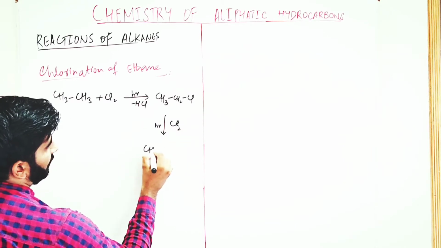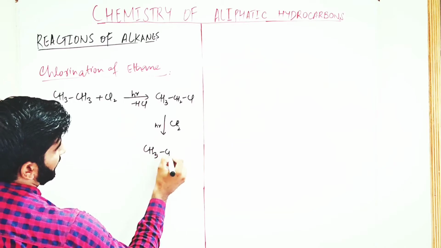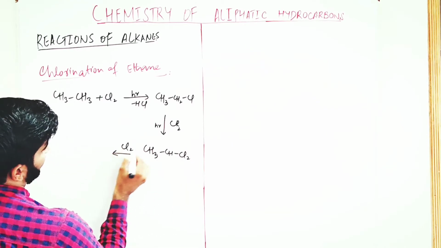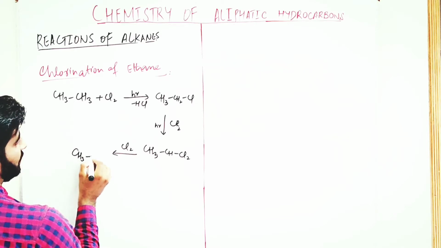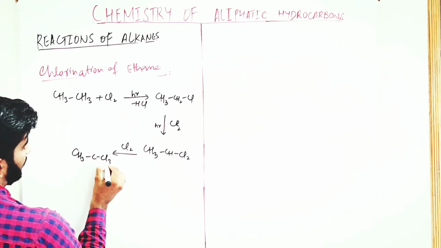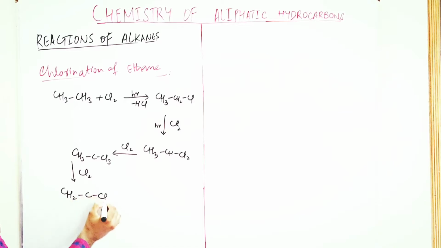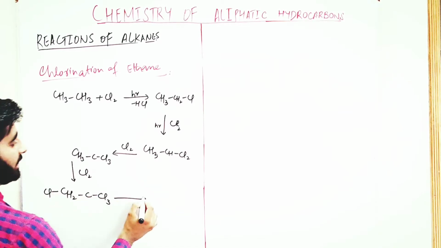Then there is formation of dichloroethane. In the next step we again do chlorination. Then there is formation of trichloroethane. In the next step we again do chlorination. Then there is formation of tetrachloroethane.